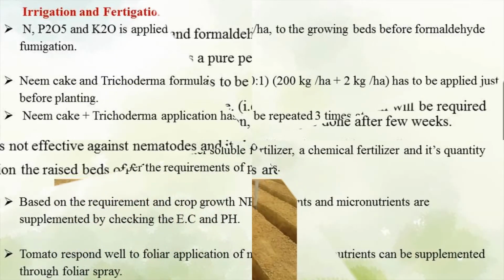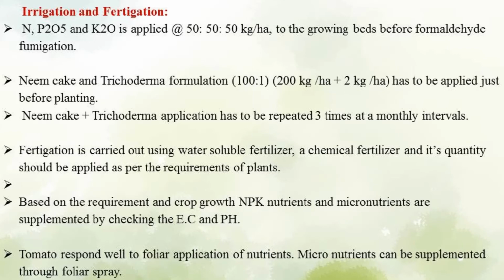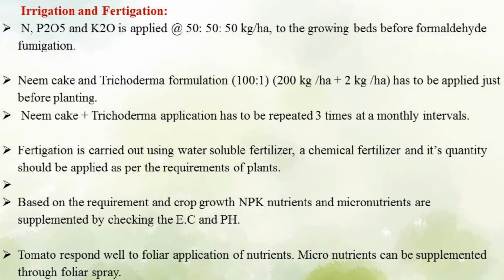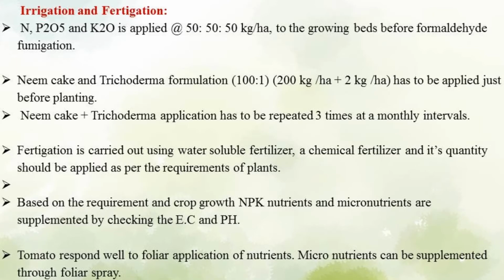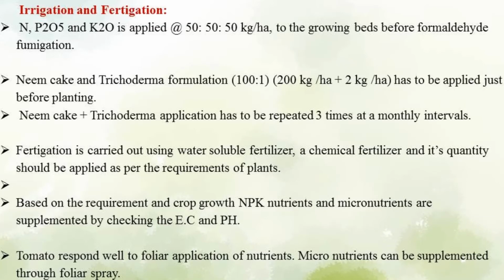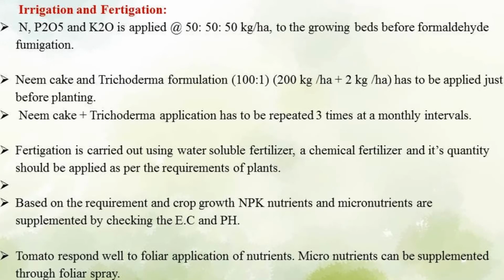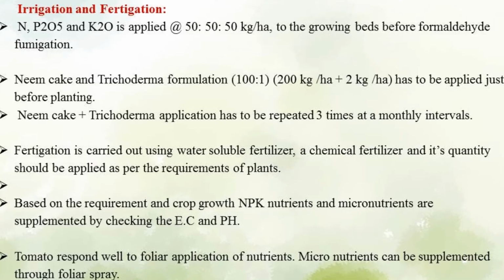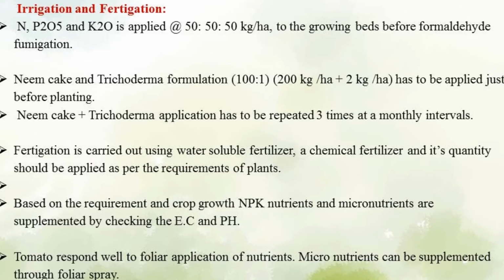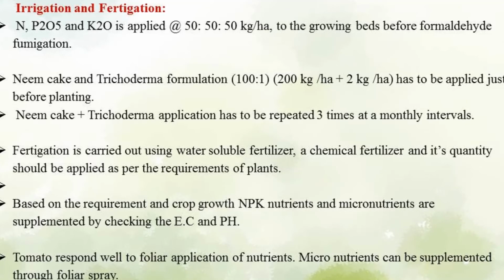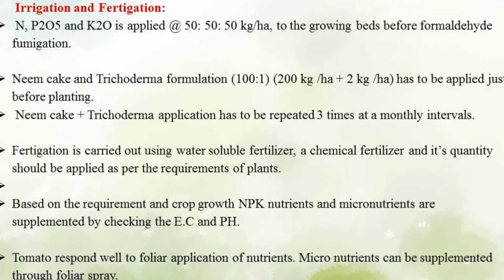Then we have discussed irrigation and fertigation of tomato. As for application of fertilizers, 50 kg nitrogen, 50 kg P2O5 and 50 kg K2O per hectare is applied into the growing beds before formaldehyde application, that means before fumigation of beds.